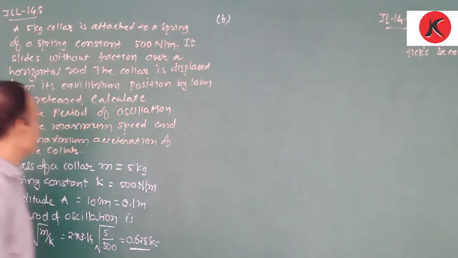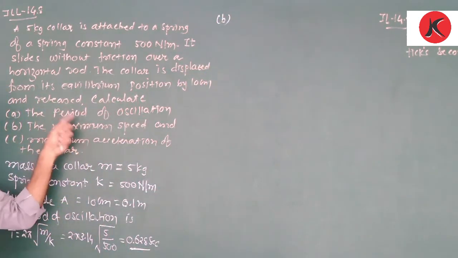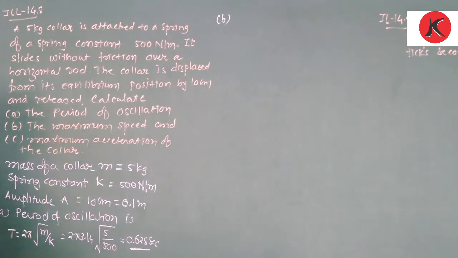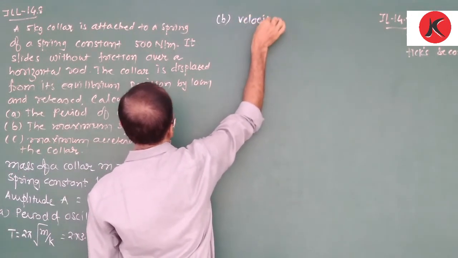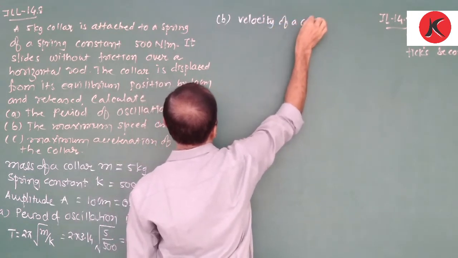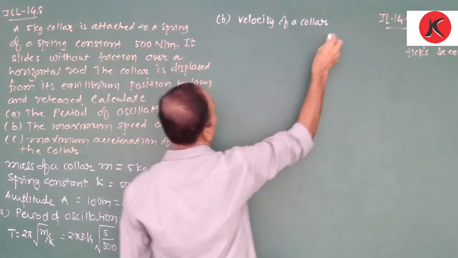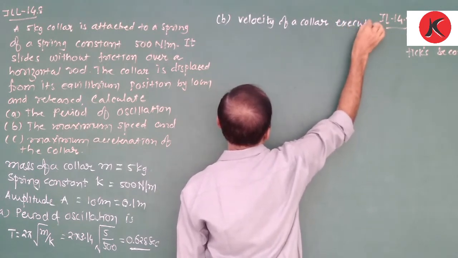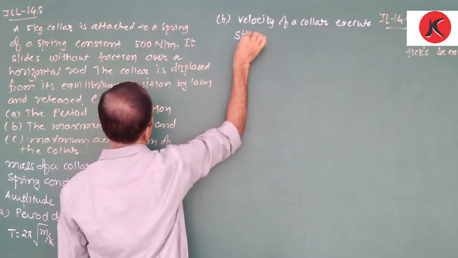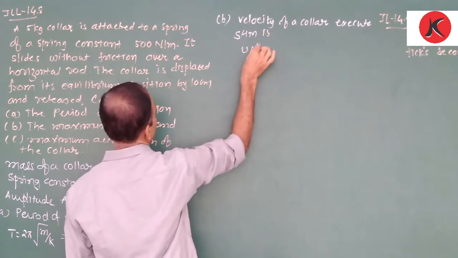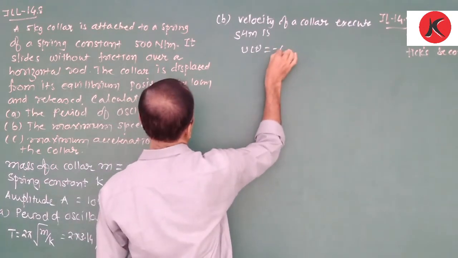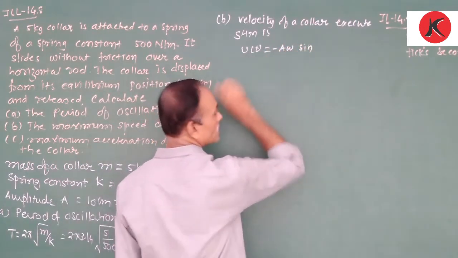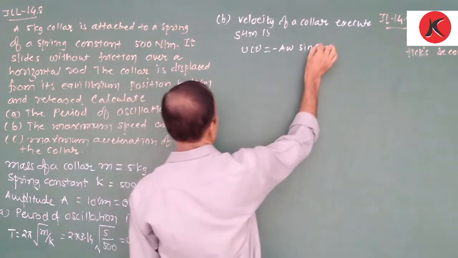Okay. Now the second part, B. We are interested to find the maximum speed. First, the velocity of the collar performing simple harmonic motion. The velocity at time t, V of t, is equal to minus A omega sine of omega t plus phi.